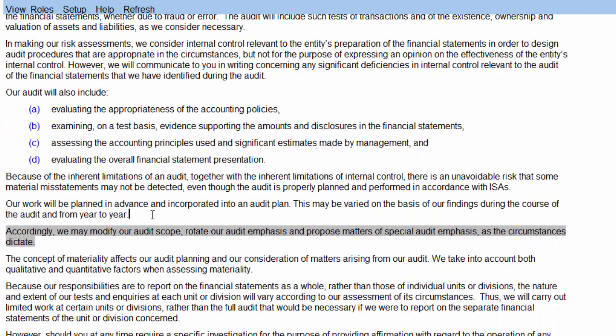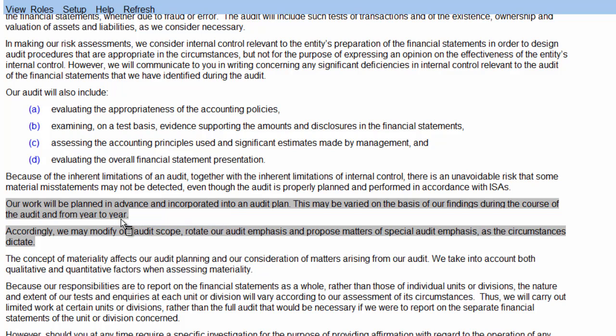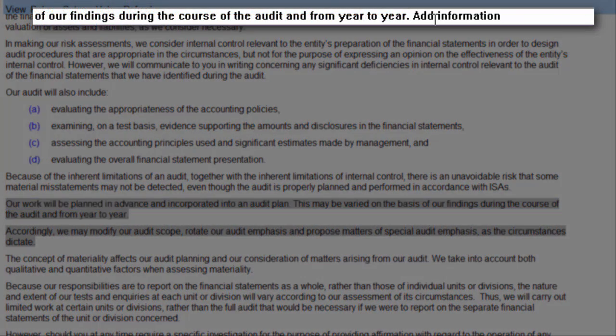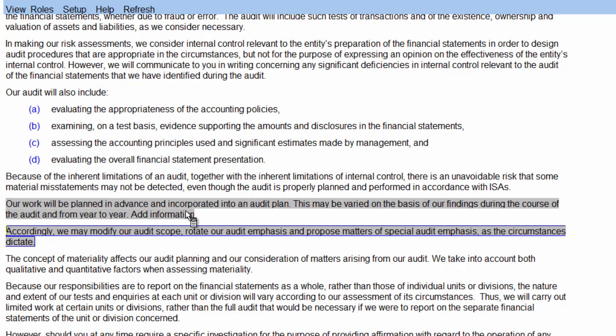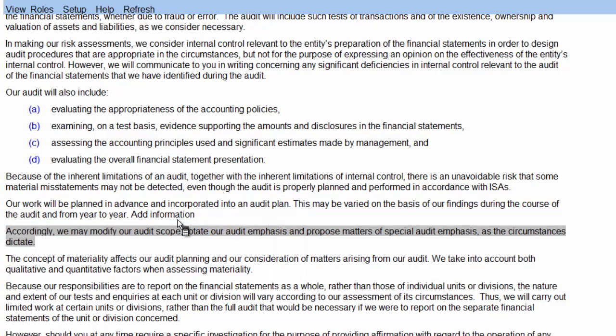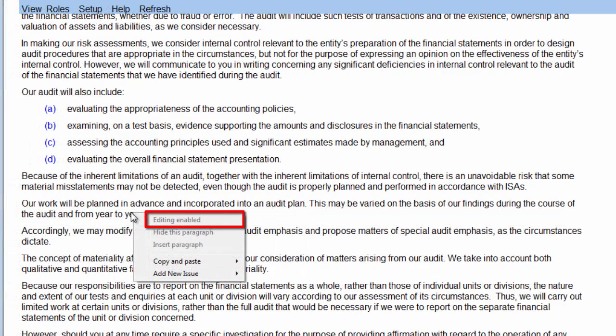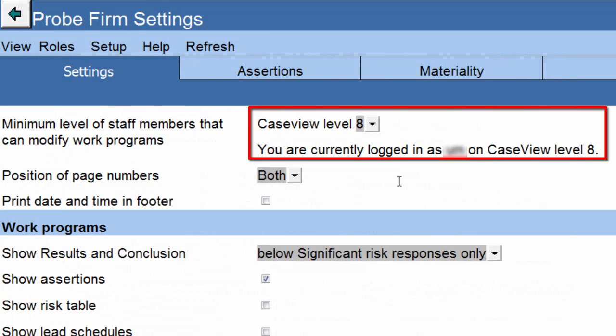You can edit paragraphs by enabling editing. Right-click on the paragraph you want to edit and click on Editing Enabled. The paragraph will turn grey and you can then make the required changes. When you are done making changes, right-click on the paragraph again and deselect Editing Enabled. If the Editing Enabled selection is disabled, it means that you are on a lower case view user level than set by the engagement partner in the Probe firm settings.